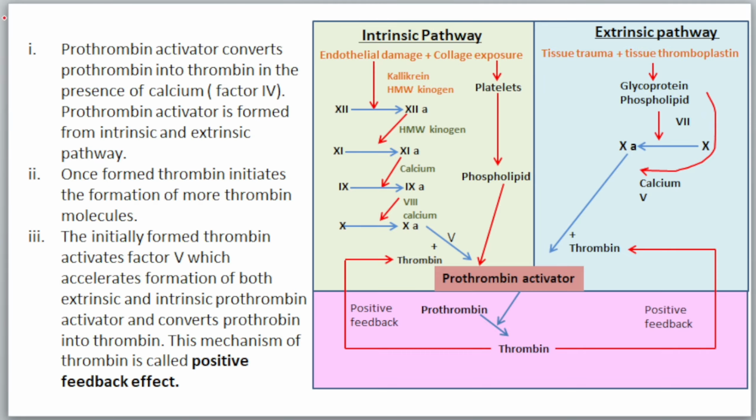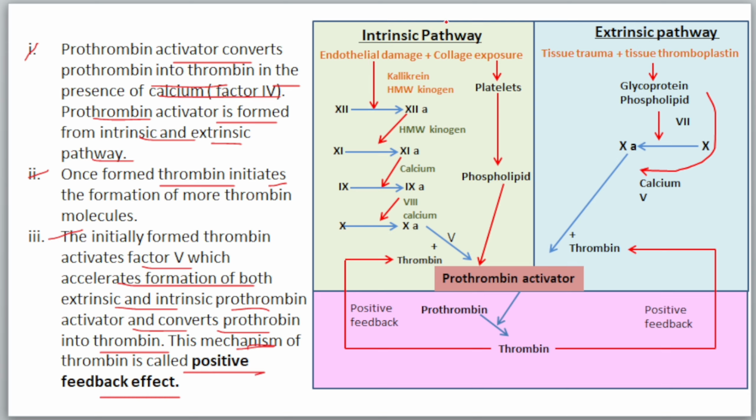In this step, prothrombin activator converts prothrombin into thrombin in the presence of the calcium ion, which is factor 4, and the prothrombin activator, which is formed from the intrinsic and extrinsic pathway that I already discussed. Once formed, thrombin initiates the formation of more thrombin molecules, and the initially formed thrombin activates the factor 5, which accelerates the formation of both intrinsic and extrinsic prothrombin activators and converts prothrombin into thrombin. This mechanism of thrombin is also called the positive feedback mechanism.